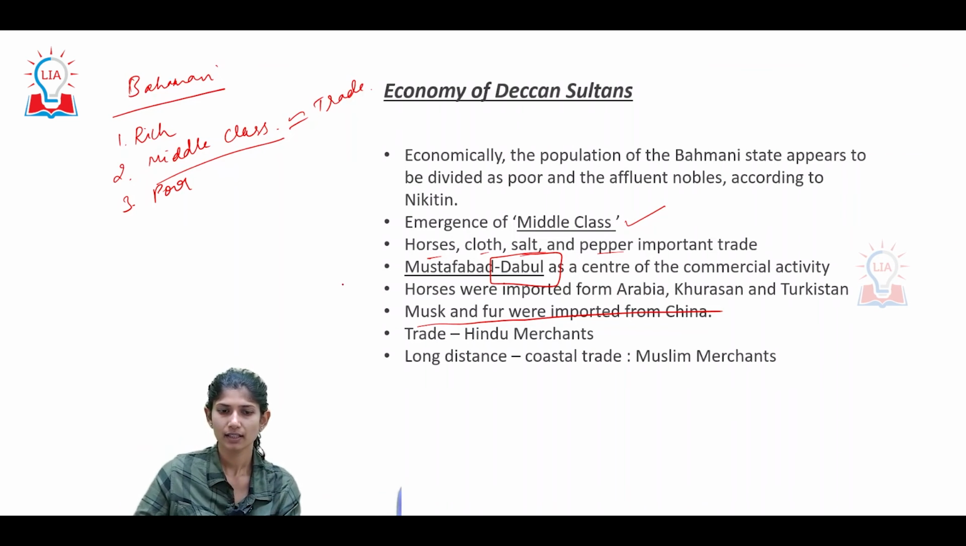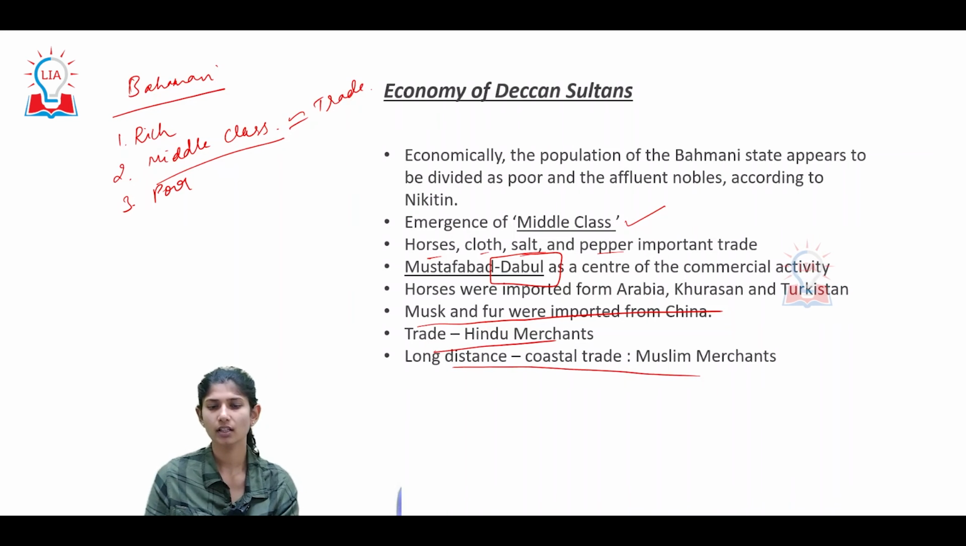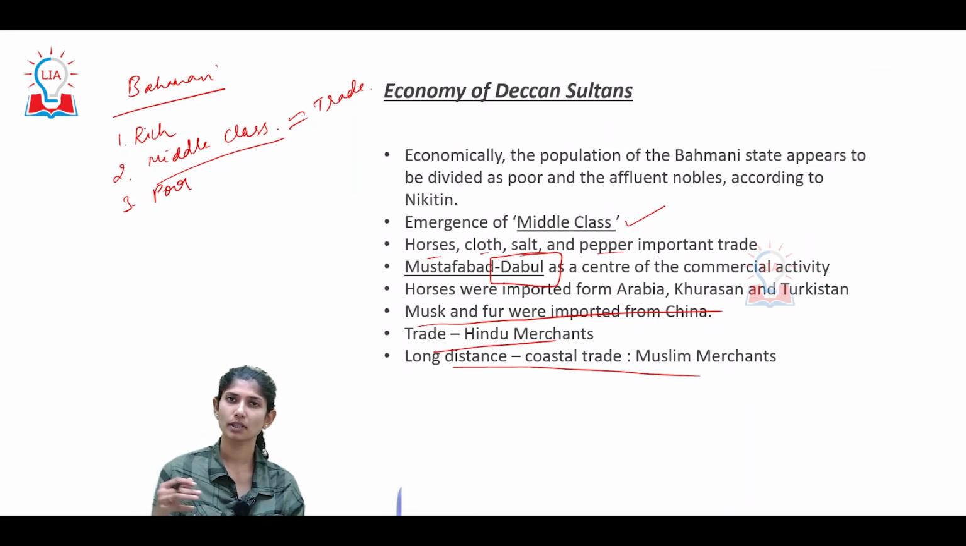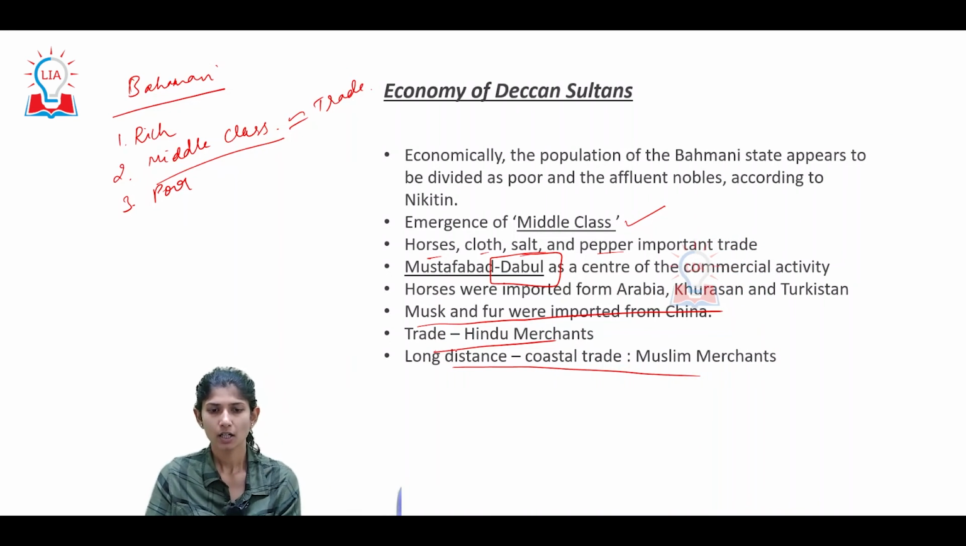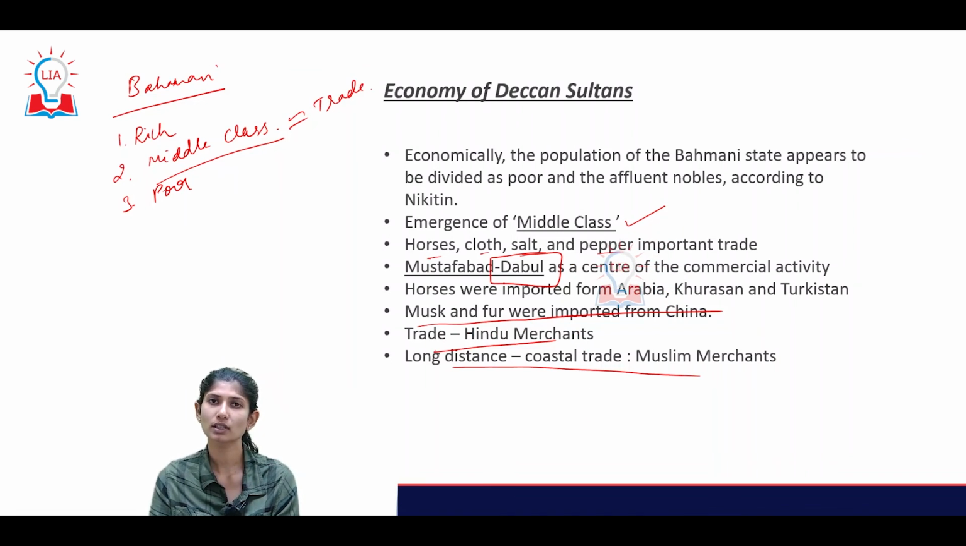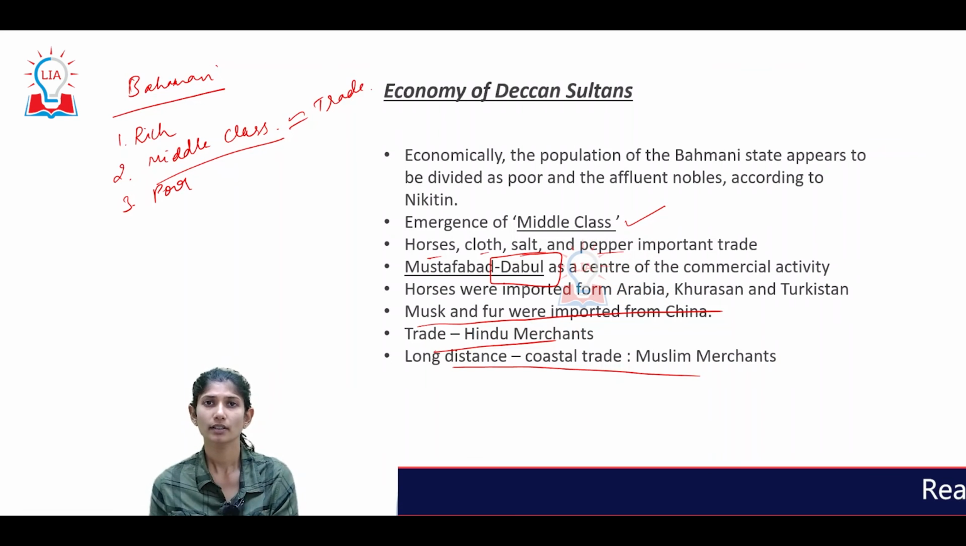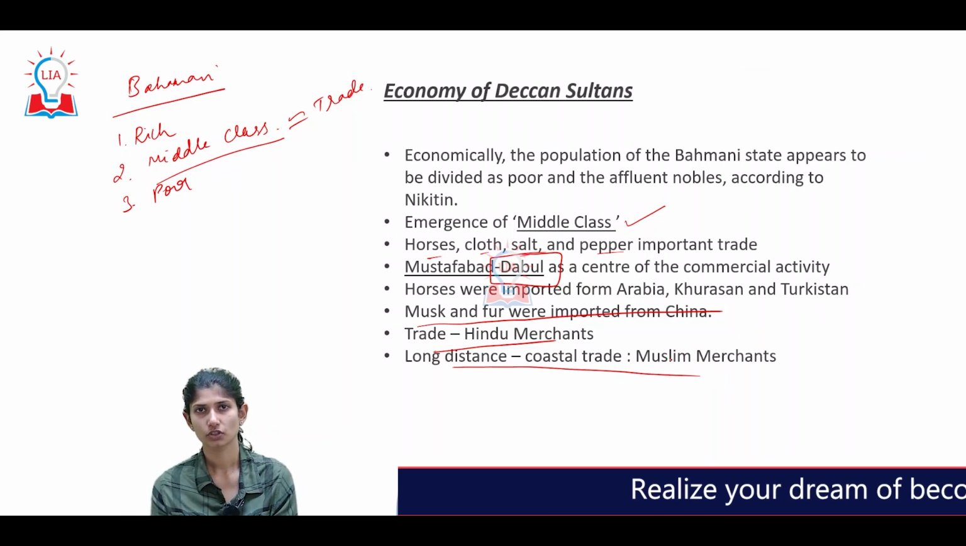Again, as we spoke about trade: Hindu merchants handled long distance trade, and Muslim merchants handled coastal trade. Within the Bahmani Empire, within the Indian subcontinent, the majority was carried out by Hindu merchants, whereas in the coastal areas and outside travel, outside trade was all conducted by your Muslim merchants.